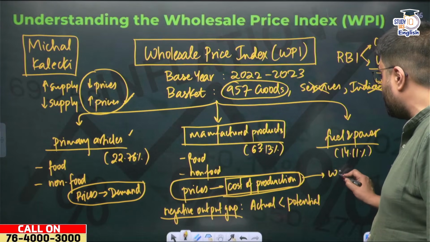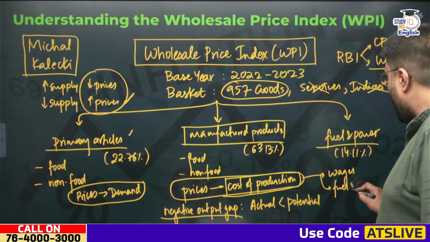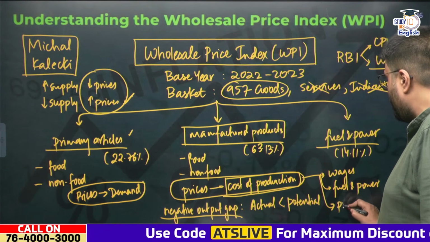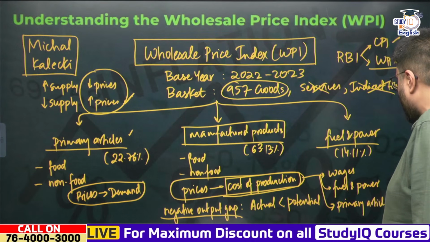So what actually makes cost of production the important point are factors like the wages that you pay to your employees, the cost of fuel or power that you use to manufacture a product, or the cost that you pay for procuring primary articles that you use in the production.